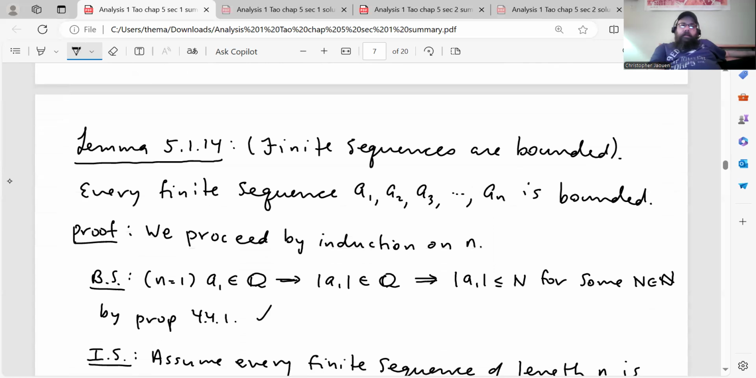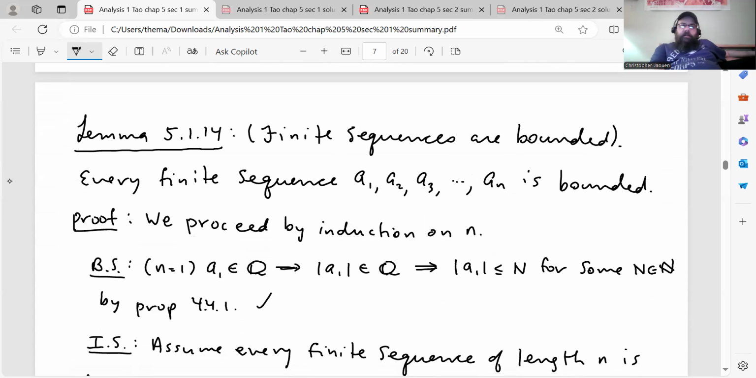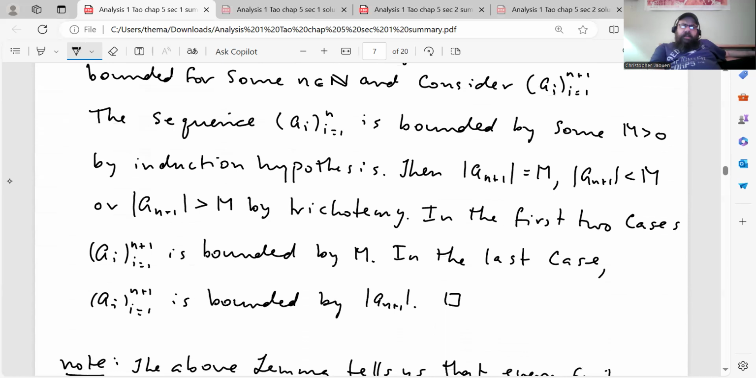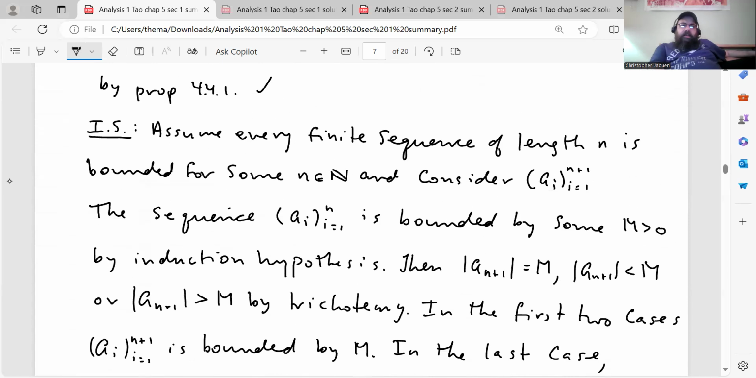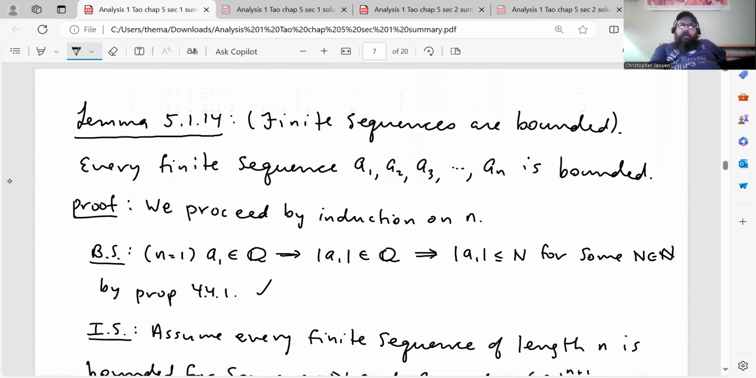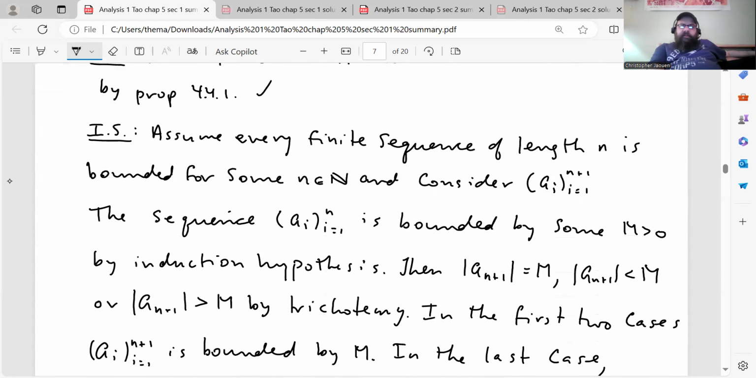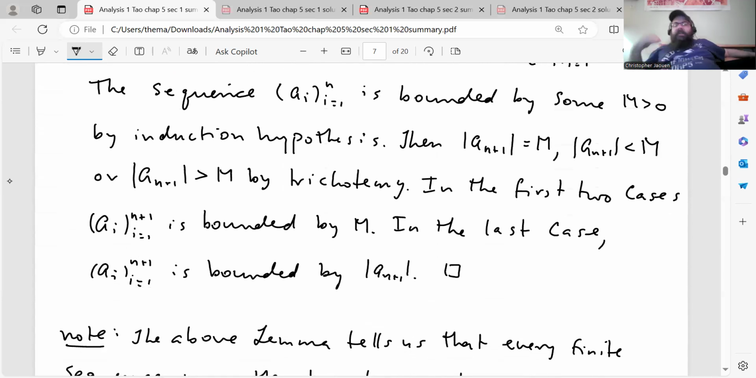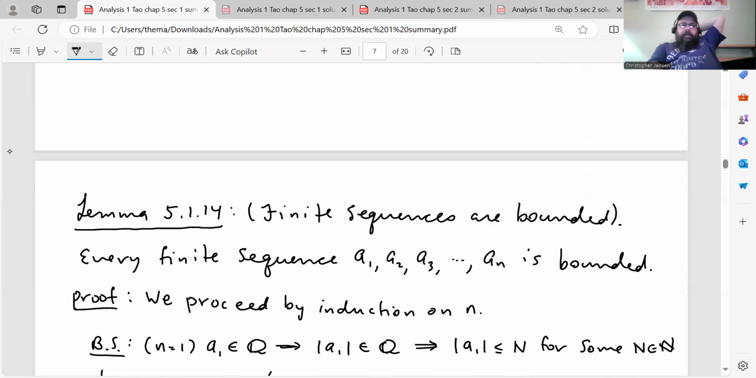Okay, here's a lemma. Finite sequences are bounded. Tao does this slightly differently than I do. It's the same idea, I just use a different upper bound. So my proof is slightly different than his, but they're equivalent to each other. They're giving the same thing, just with slightly different upper bounds. But anyway, let me go through it.